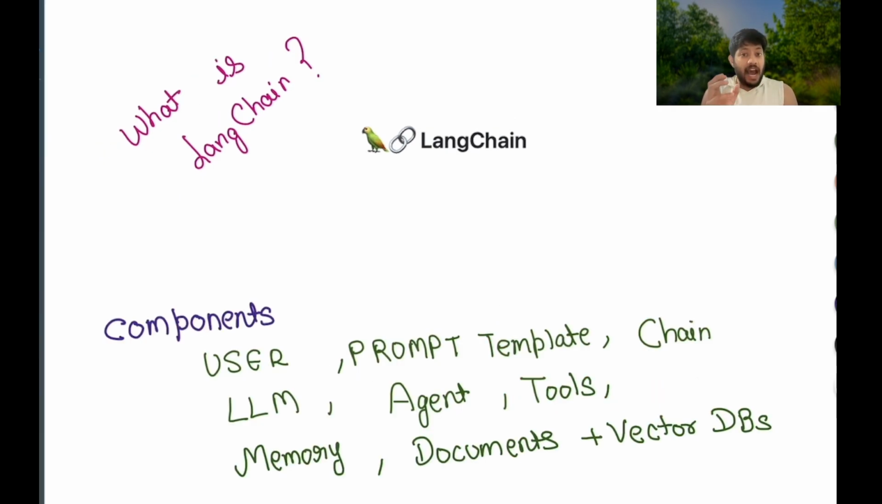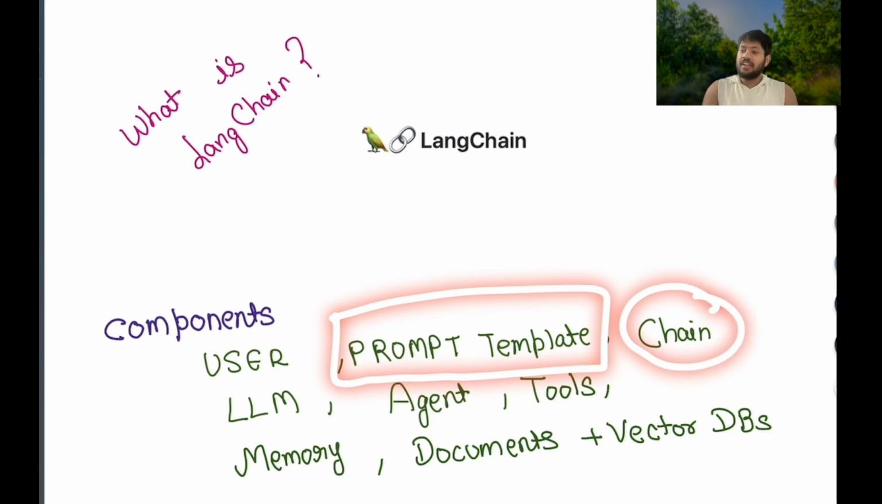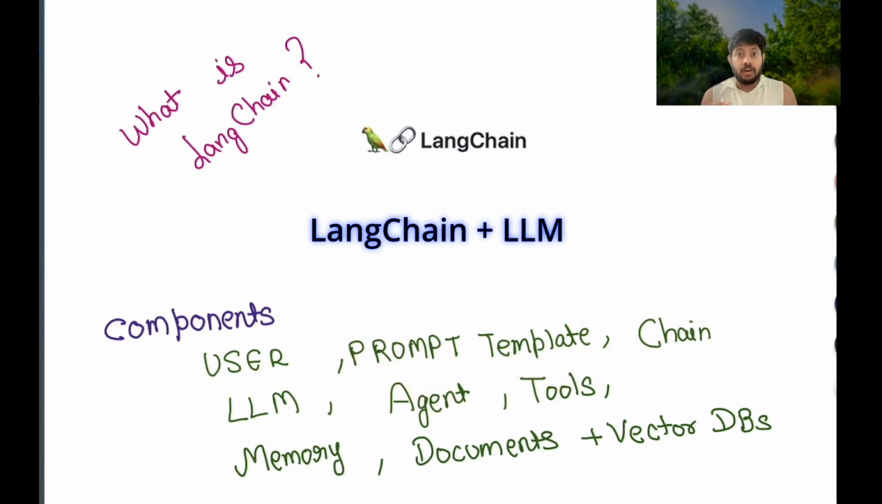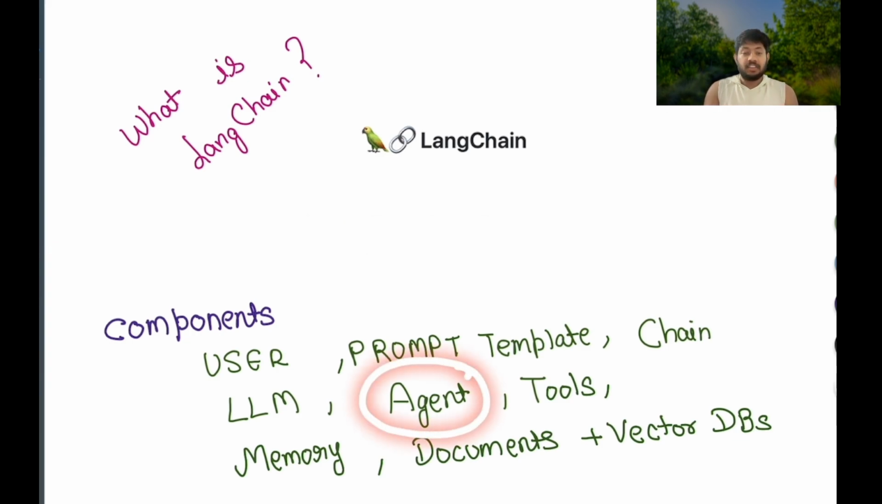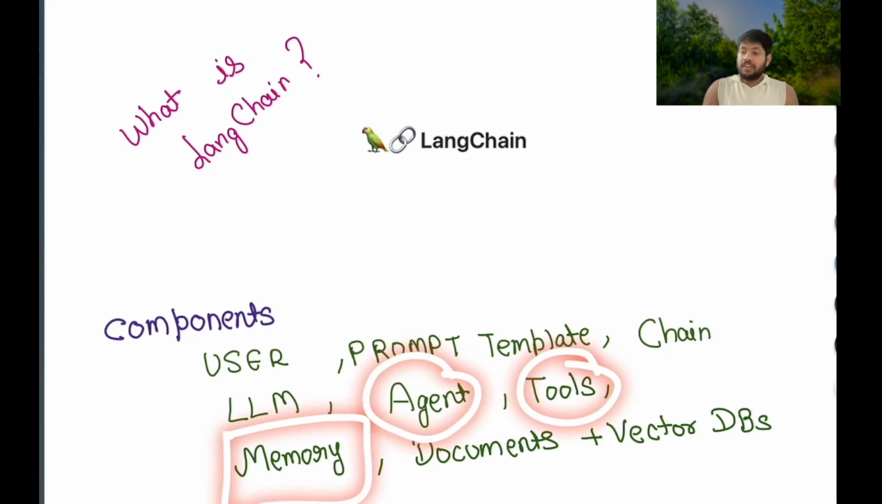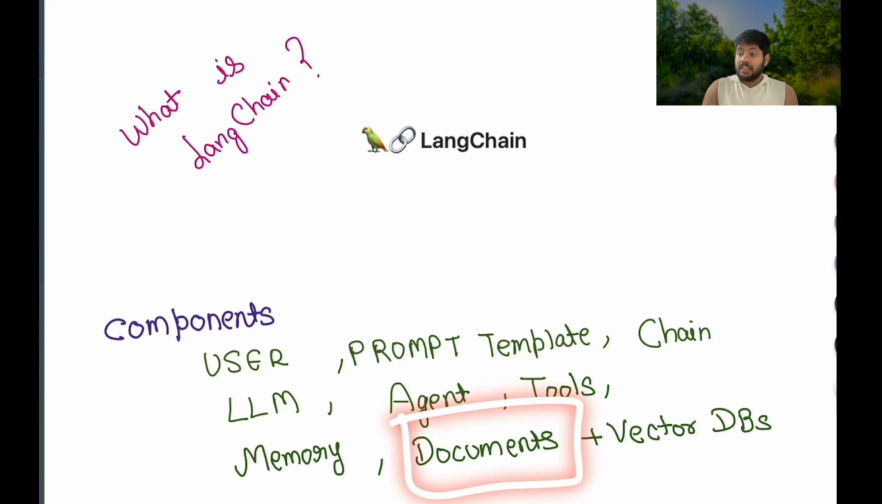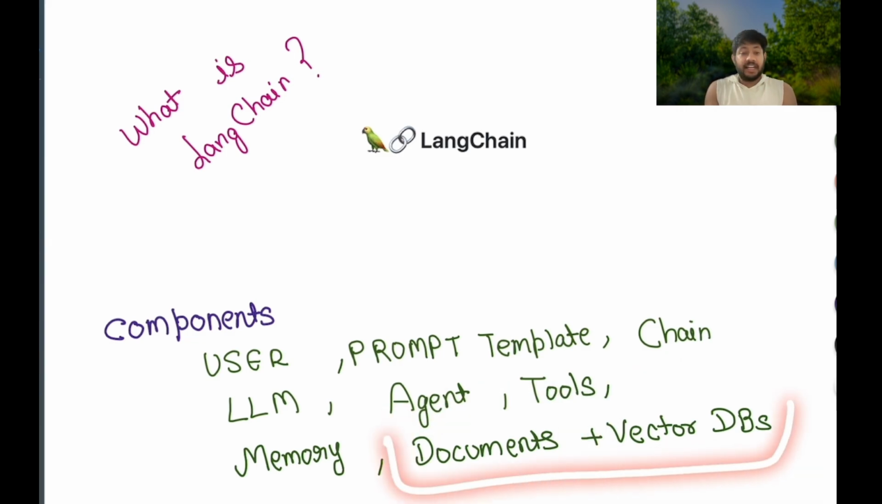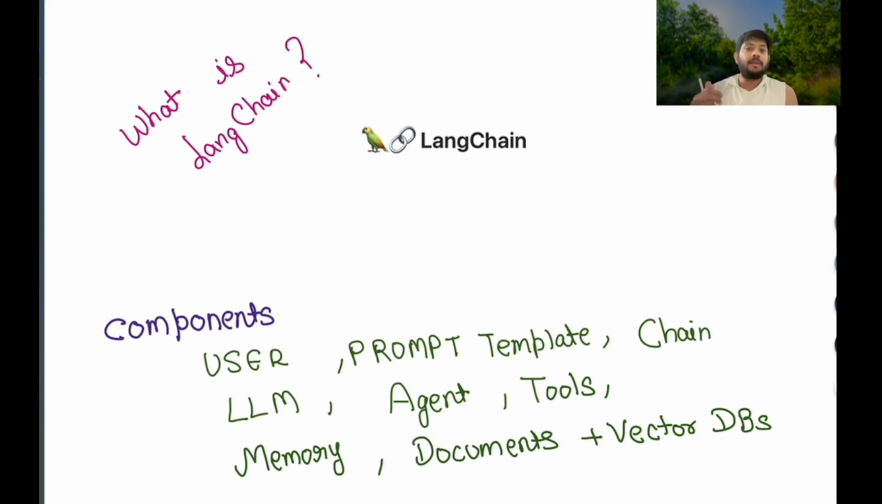Now, when we talk about the architecture of the LangChain framework, it has a few very important components. There is a user, basically we are going to be acting as the user of our application. There is a prompt template, something called a chain, and an LLM, which is nothing but large language models, which the LangChain framework can connect, integrate and orchestrate in our own application. We have agents, and we can provide our agents with tools. We can have a memory which can remember our context. We can have documents and vector databases, where we can store our own data, which our application can refer to and provide answers for.